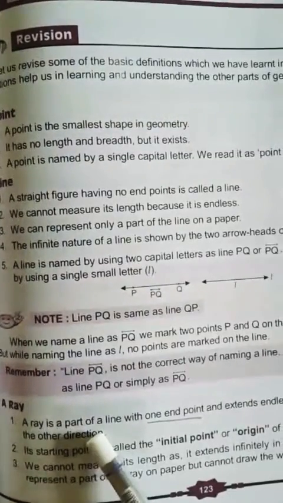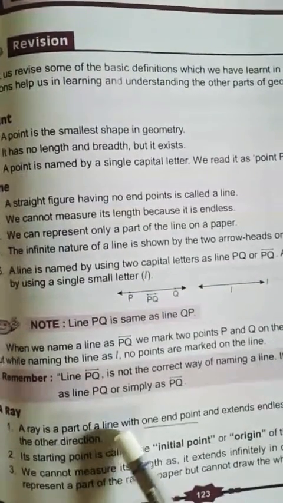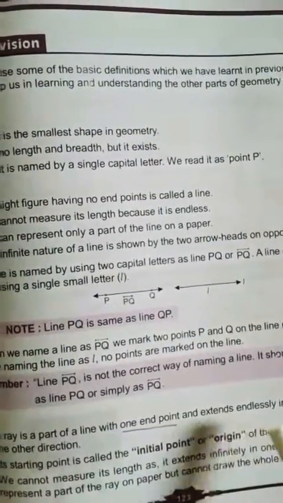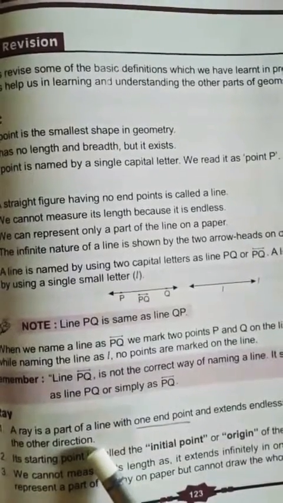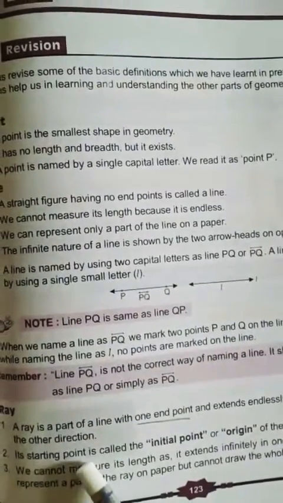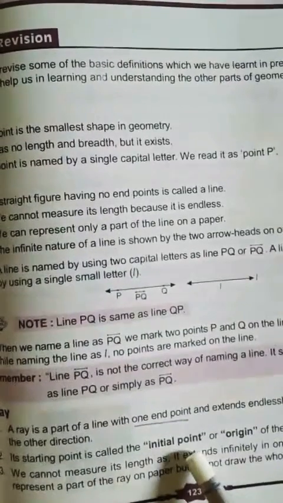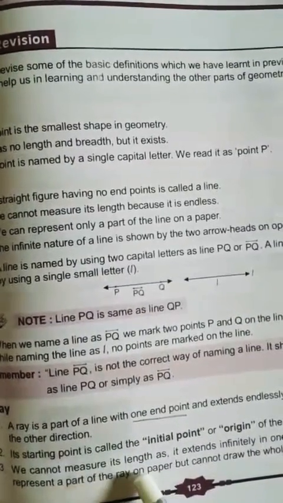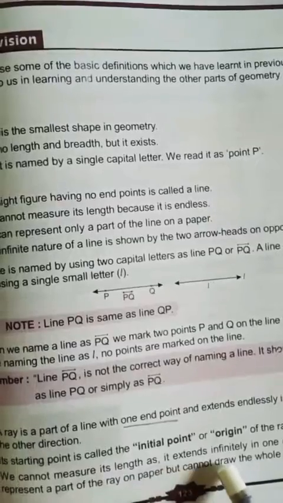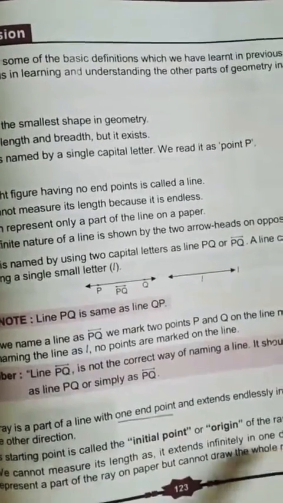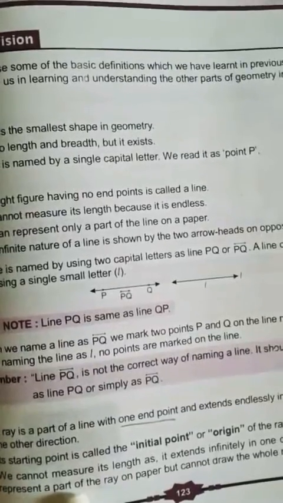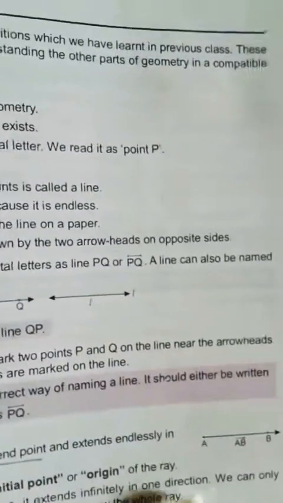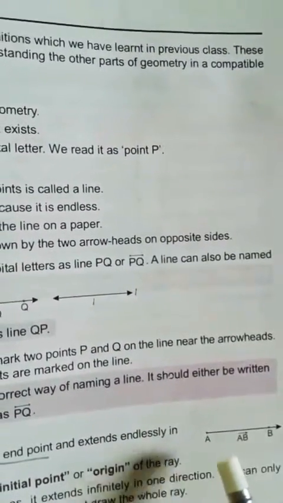Then comes a ray. A ray is a part of a line with one endpoint that extends endlessly in the other direction. Its starting point is called the initial point or origin of the ray. We cannot measure its length as it extends infinitely in one direction. We can only represent a part of the ray on paper but cannot draw the whole ray. This is one ray. This is known as ray AB.